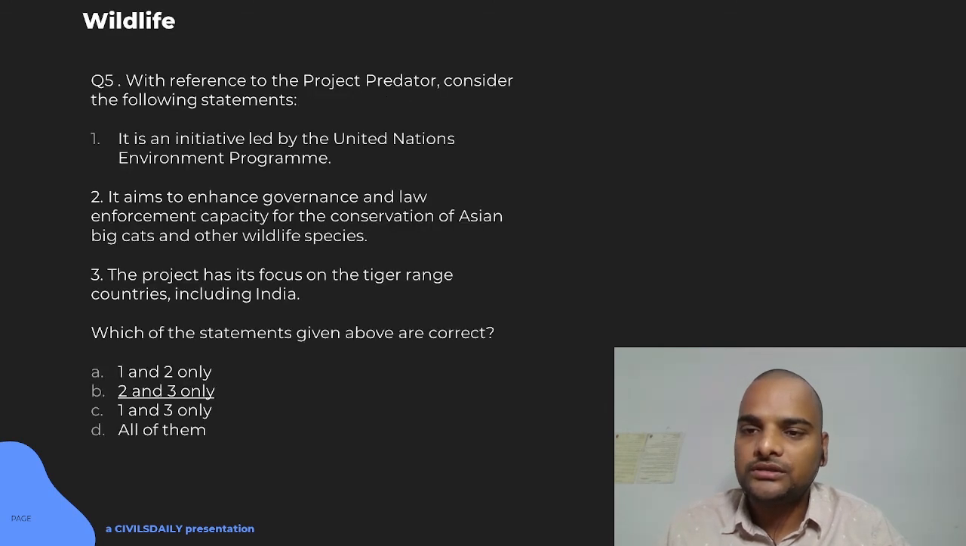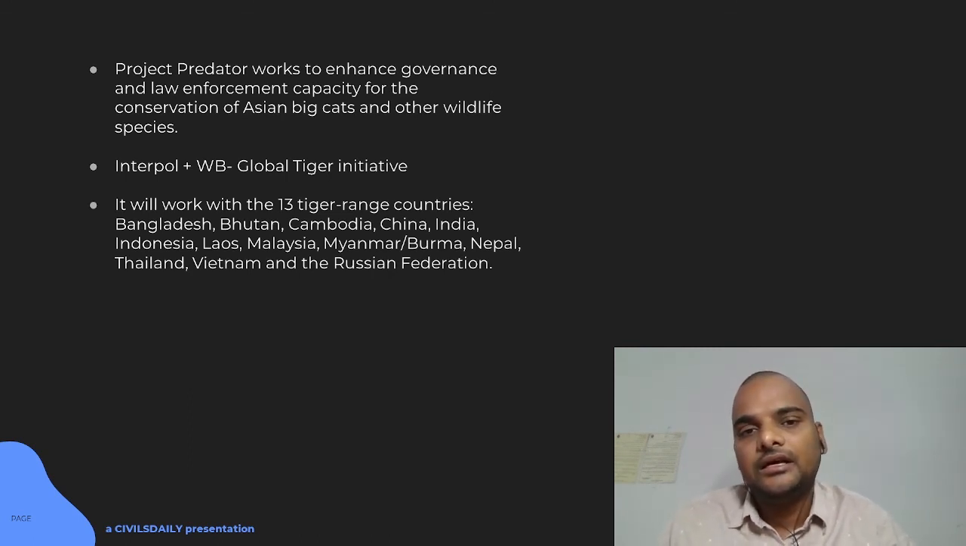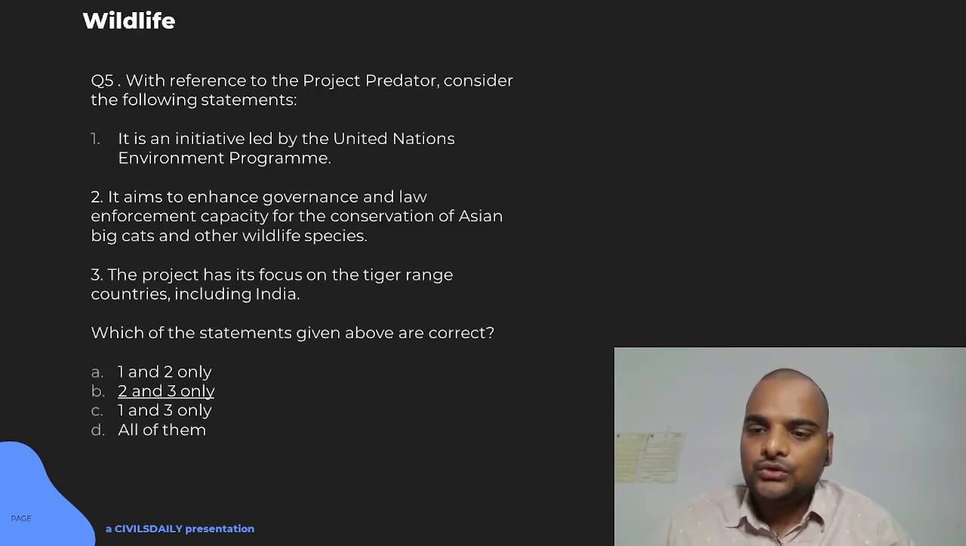And you can also see 2 and 3 will be true, as it is an initiative from Interpol and the World Bank, and 13 countries: Bangladesh, as I was mentioning, Malaysia, Myanmar, Thailand, Vietnam, and Russia also. It includes a major focus on trafficking, because the tiger is one of the most trafficked animals for its tooth, nails, skin, and as a trophy of the head and other body parts. So here 2 and 3 will be true.